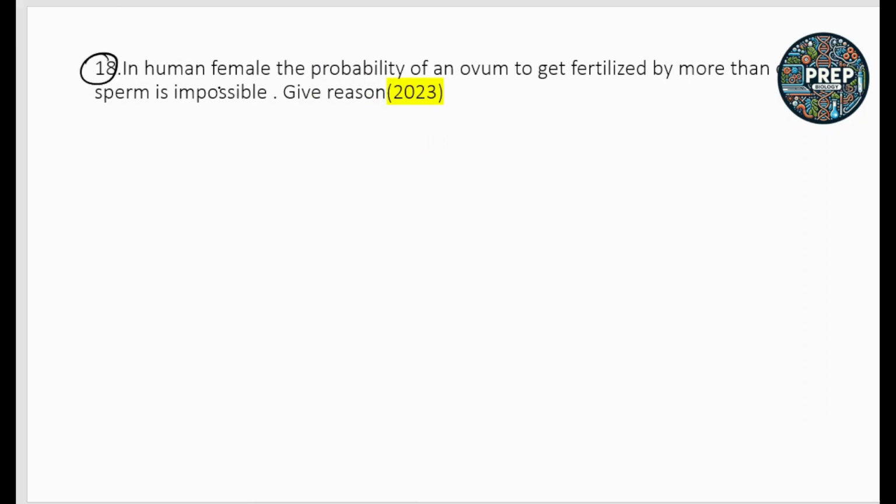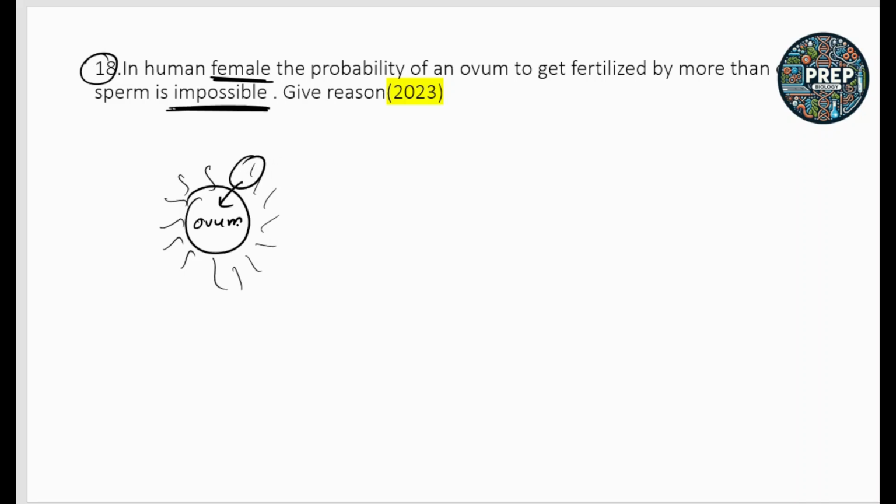Next question is, in human females, the probability of an ovum getting fertilized by more than one sperm is impossible. Give reason. We know that if this is the ovum and multiple sperms are attached at the outermost layer of the ovum, only one sperm will enter into the cytoplasm of the ovum.